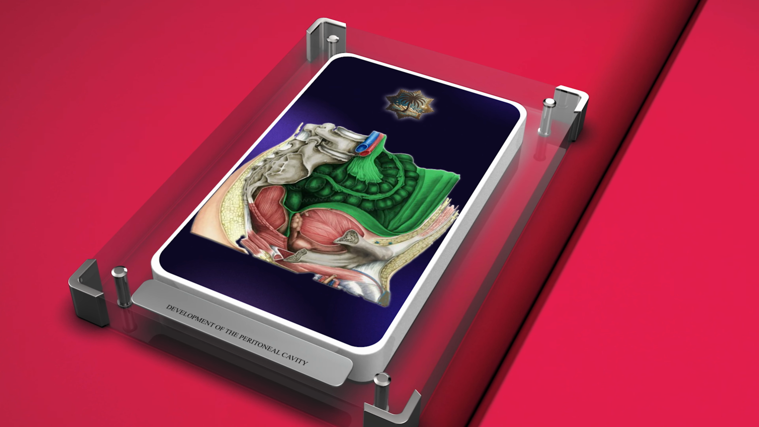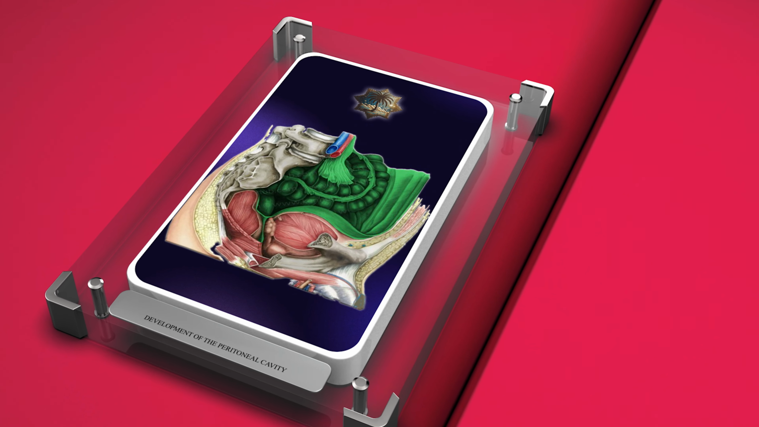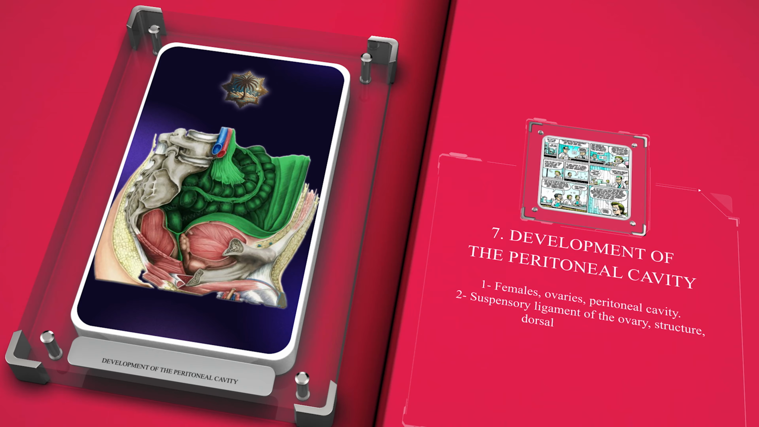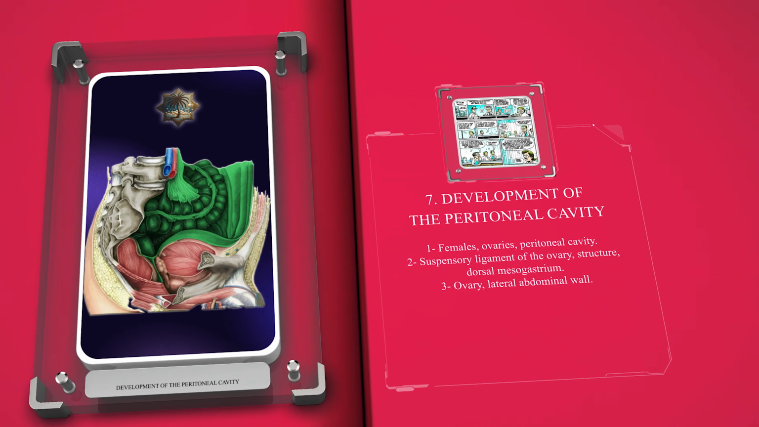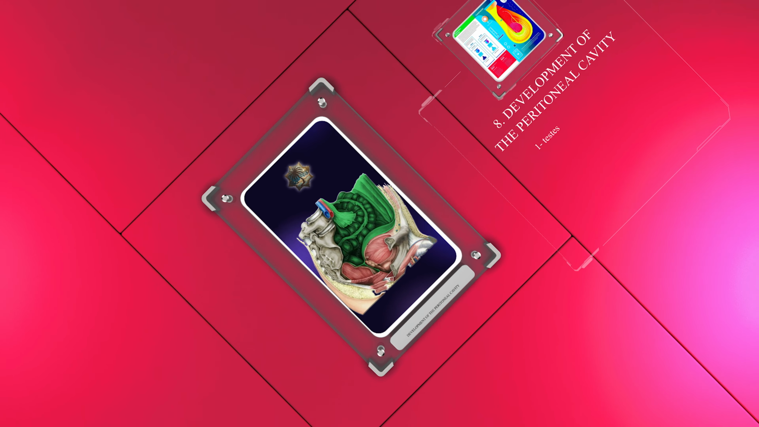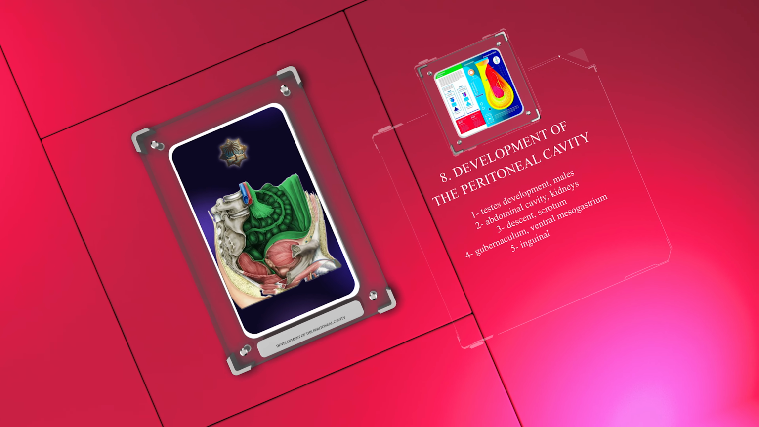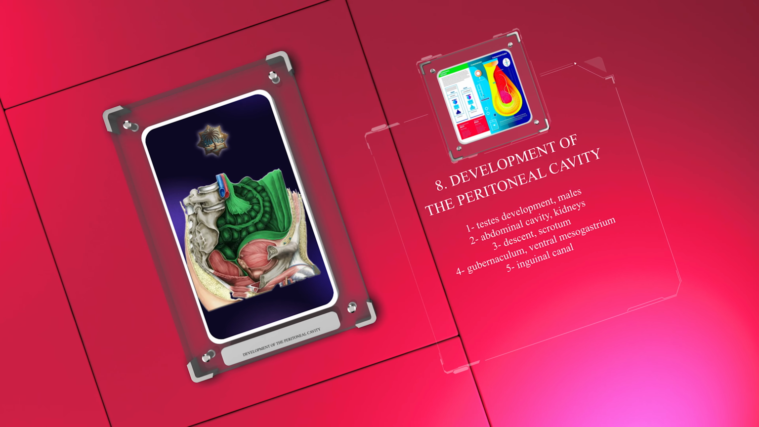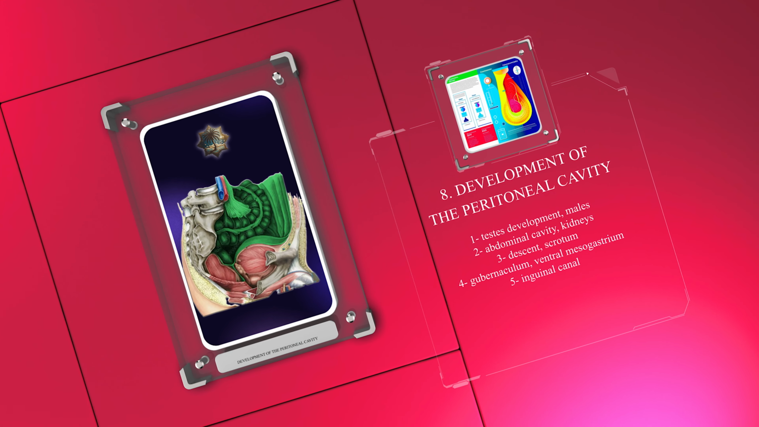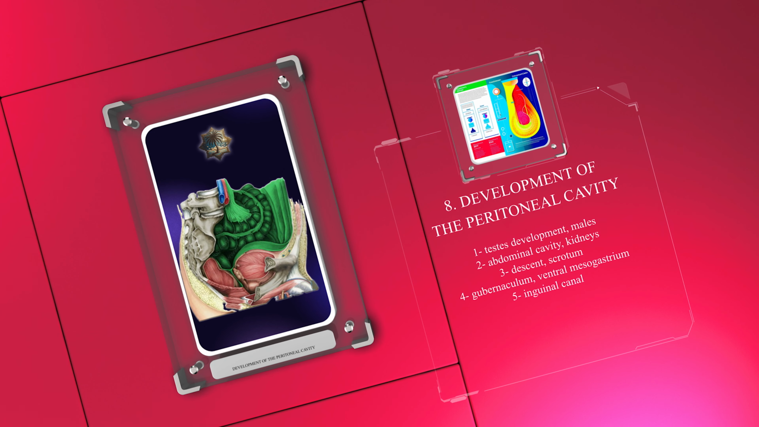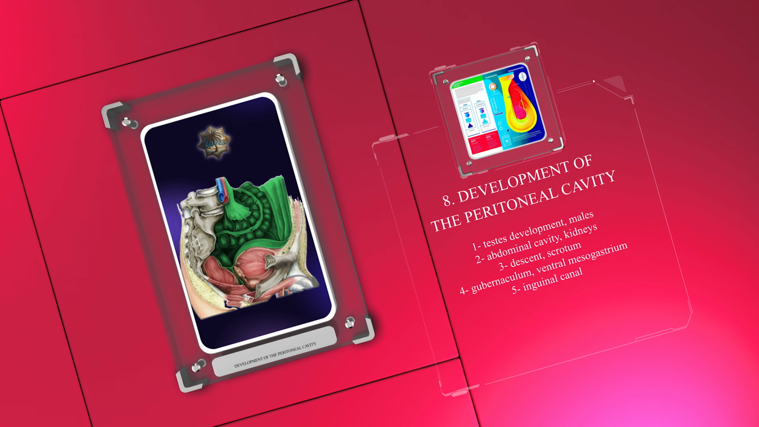In females, the ovaries are suspended in the peritoneal cavity by a structure known as the suspensory ligament of the ovary. This ligament arises from the dorsal mesogastrium and attaches the ovary to the lateral abdominal wall. In males, the testes initially develop inside the abdominal cavity near the kidneys and gradually descend into the scrotum. This descent is facilitated by the gubernaculum, a structure formed by the outgrowth of the ventral mesogastrium. The gubernaculum guides the testes through the inguinal canal into the scrotum.